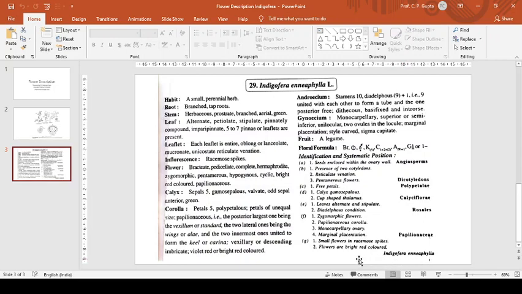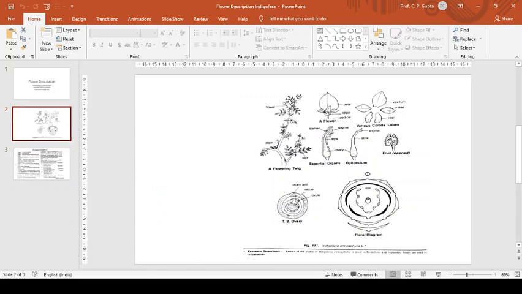So we can see the TS of ovary, marginal placentation, unilocular ovary, zygomorphic flower, fused calyx, that is gamosepalous condition, vexillum, then wings, and these are keel. 9 plus 1 arrangement of androecium, and this is bract. So this is all about the flower.